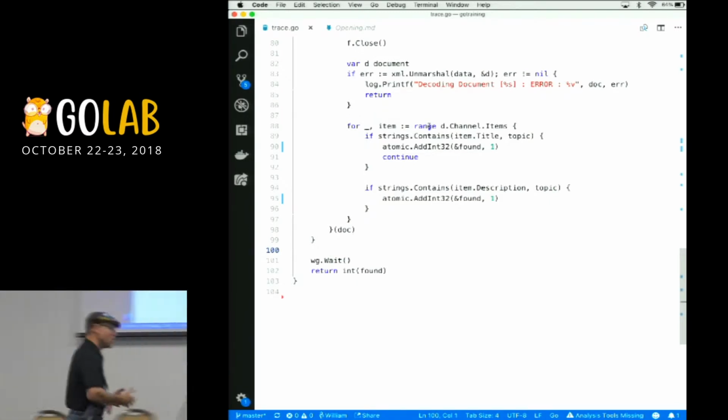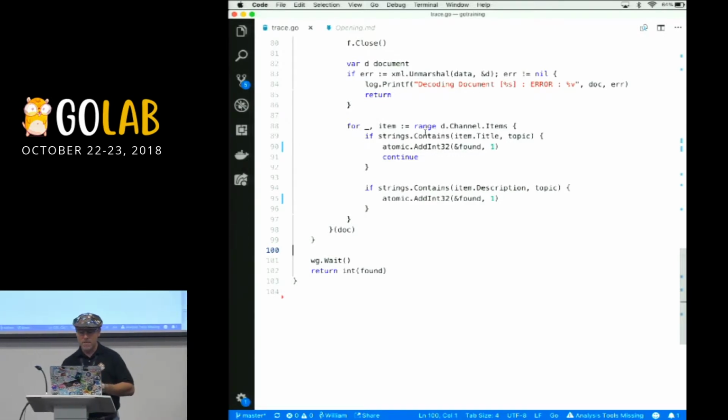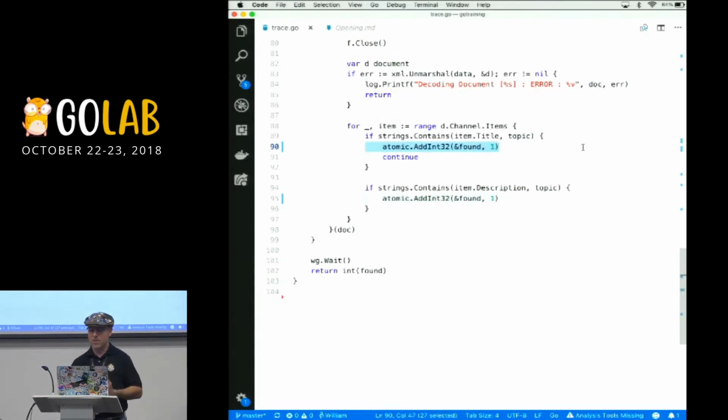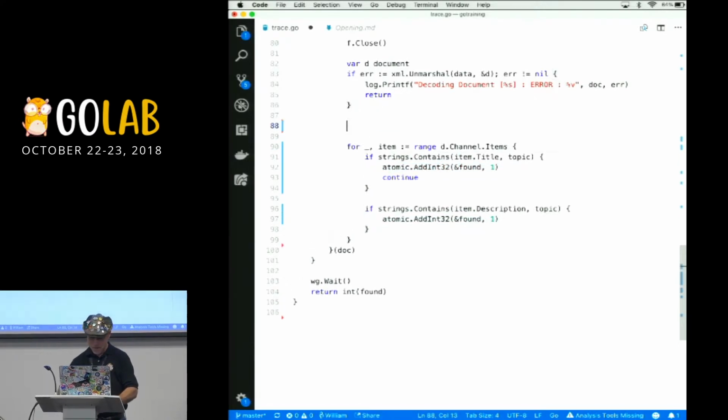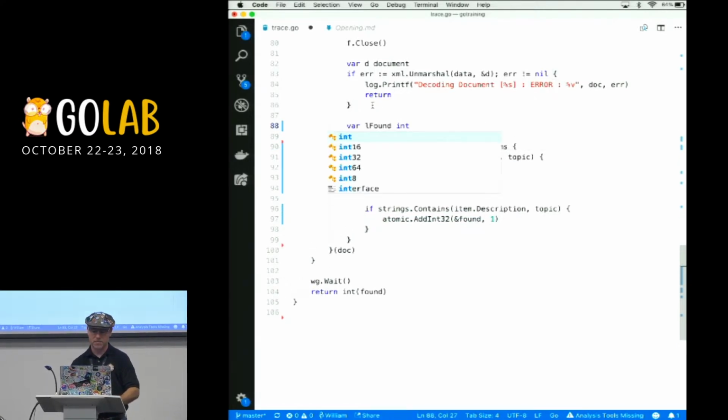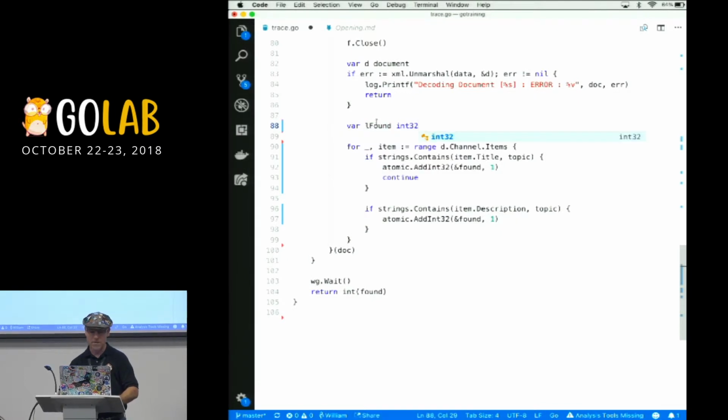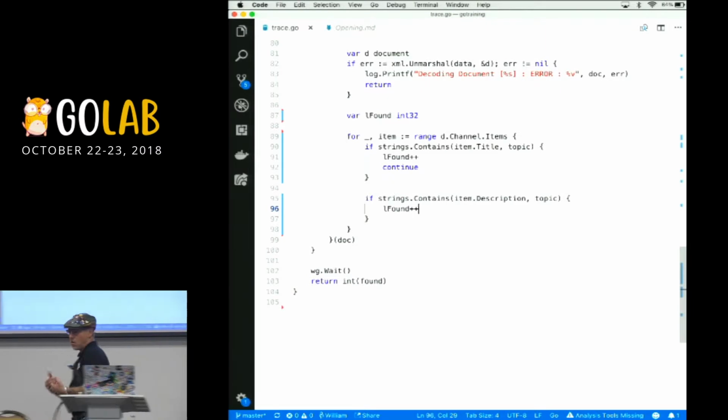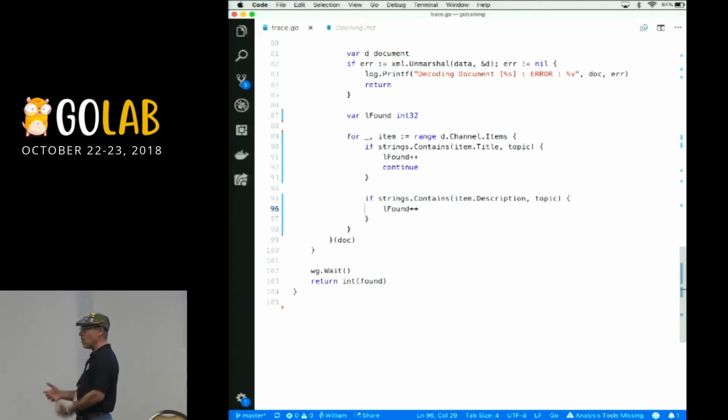In other words, we know that we don't know how many times this found plus plus is going to happen for any given document. We know right now that we find it 7,000 times over 1,000 documents. But if we do something like this, let's use a precision-based integer, then what gets interesting is as each goroutine is doing their own local count, if they do it on their own local variable, you know what happens? The cache line for this local variable isn't going to be the same as another goroutine's local variable.